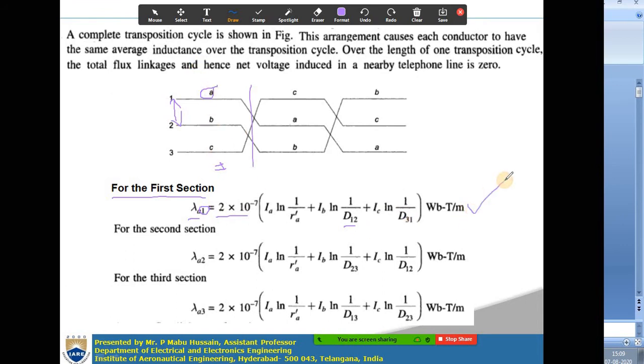This is the flux linkage expression in the first section for conductor A.